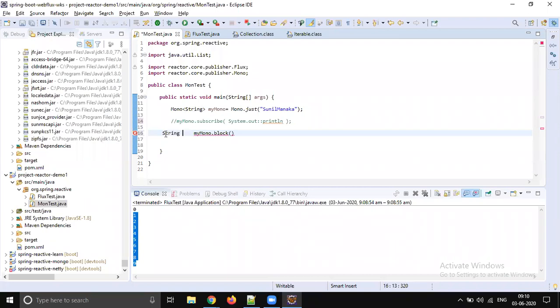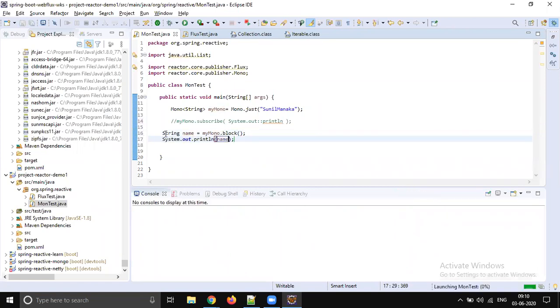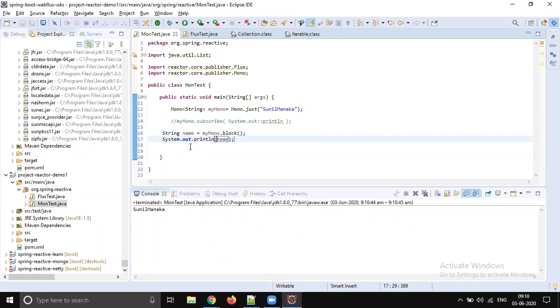Block is another way of subscribing. So you can say block, get the string, and print it on the console. Yes, both are the same, but I will tell you what the difference is. What is the difference between subscribe and block? Both look the same.